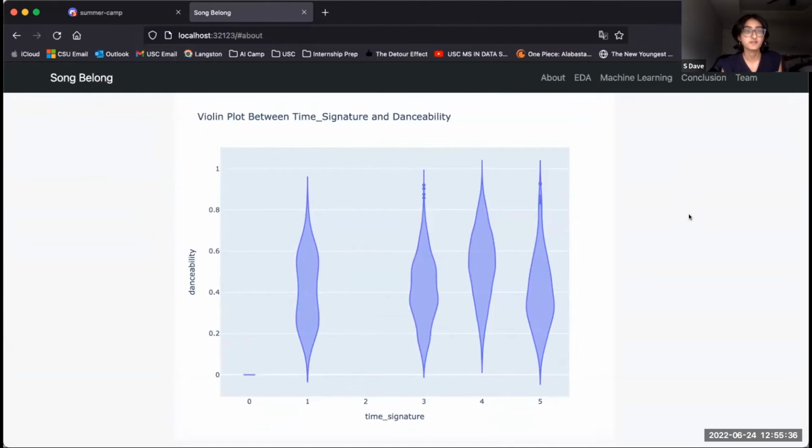The last violin plot we did was in terms of time signature and danceability. For this one, we saw that at time signatures 2 and 0, there weren't that many points. But we found that the variability or range is fairly equally distributed across the time signatures, in the sense that most of them range from 0 to 1. One difference from the other violin plot is that some of the distributions were bimodal as opposed to unimodal, and more of the distributions were fairly symmetrical in this violin plot.